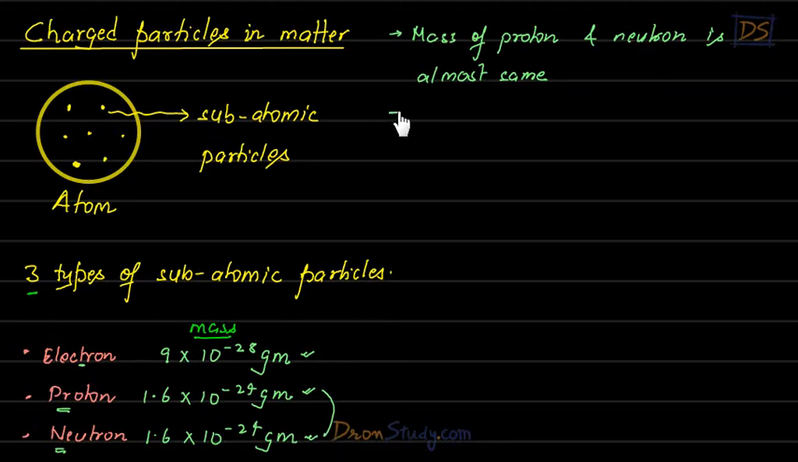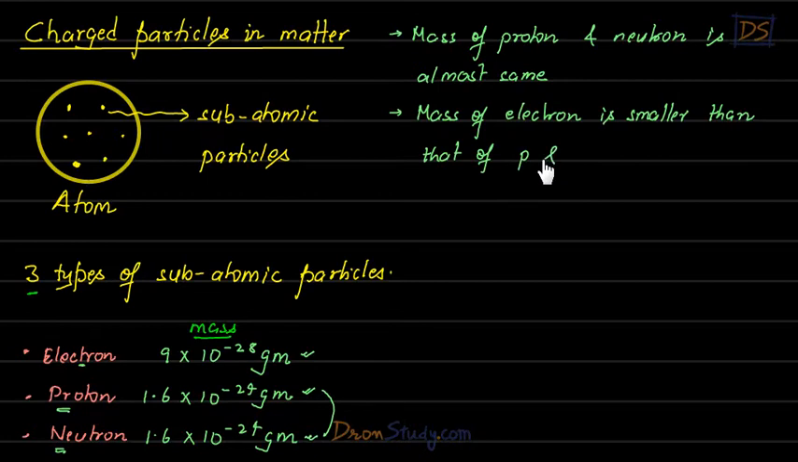The next important point is, look at the mass of electron. So mass of electron is clearly smaller than these two masses, right? So we can write that mass of electron is smaller than that of proton and neutron. Okay, students, you can clearly understand this.